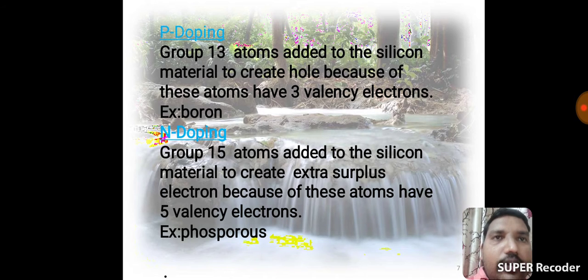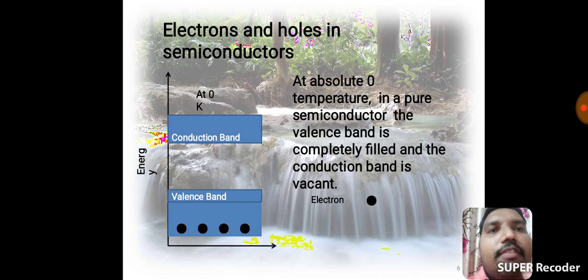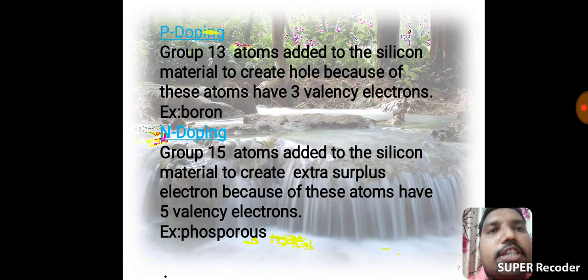Generally a semiconductor's forbidden gap is very small. We can overcome this gap by using the doping technique. In the doping technique, we add impurity materials, those are dopant substances, to fulfill the gap between valency band and conduction band in the semiconductor. The doping techniques are two types: one is P doping, another one is N doping.